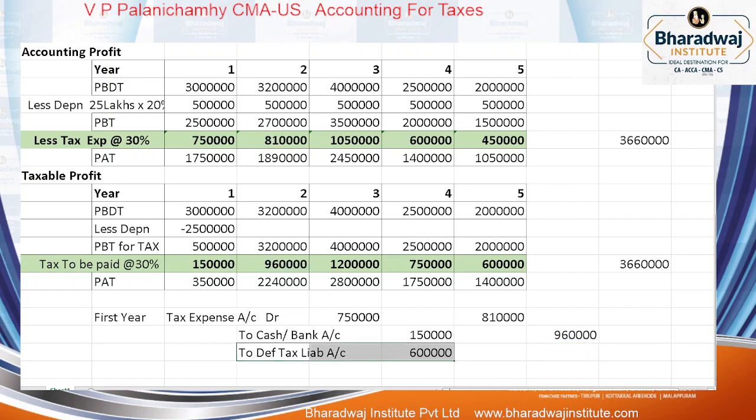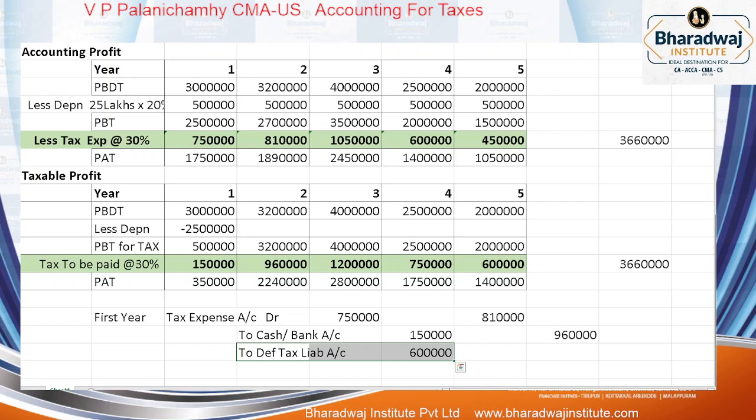அப்ப என்ன பண்ணுவோம்? இந்த deferred tax liability கிரியேட் பண்ணிருக்கோம் இல்லையா? அது க்ளோஸ் பண்ணுவோம். Which year we will close? Second year we will close, third year we will close, fourth year we will close, fifth year it will become what? Zero. That is why it is called as timing difference. Permanent difference reconcile பண்ண முடியாது. That permanent difference will be permanent forever.